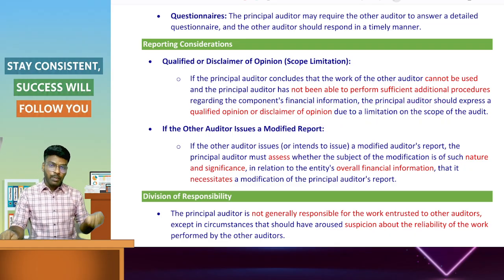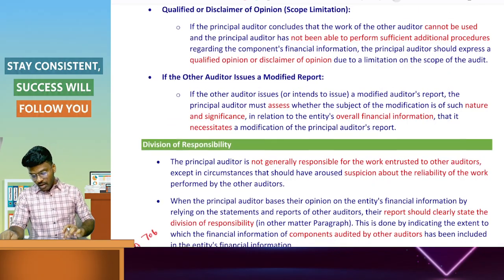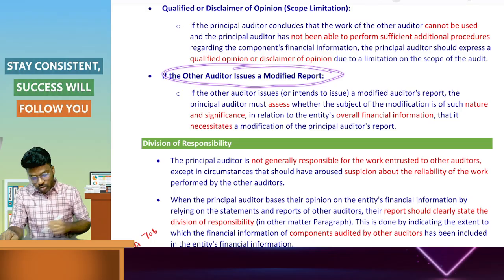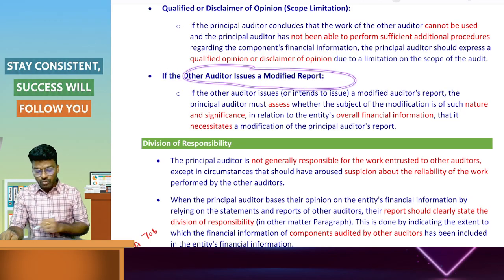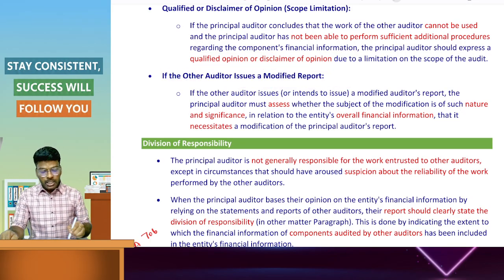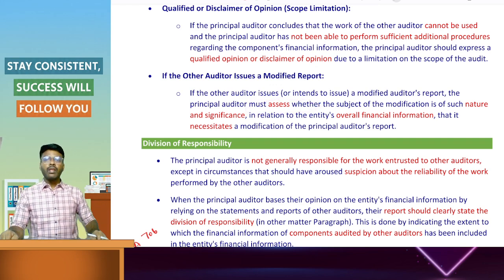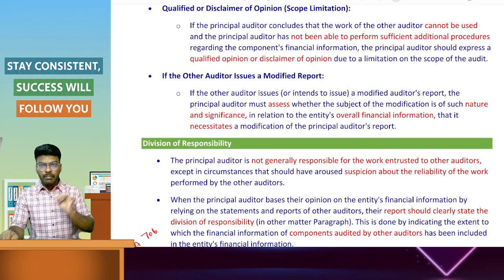In case of scope limitation, the audit will not be conducted in a proper manner. If the other auditor issues a modified report, the principal auditor has to consider the modification, and why it was provided by the component auditor, at the materiality level fixed by the principal auditor.